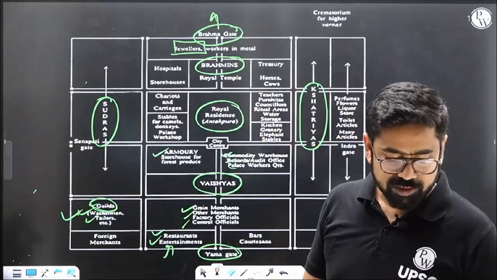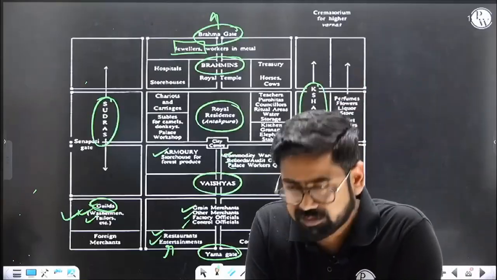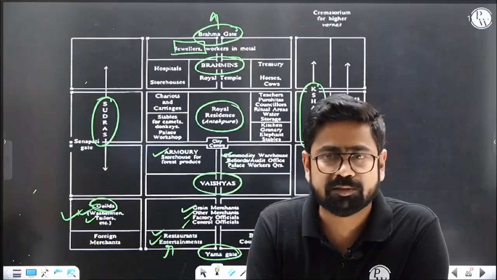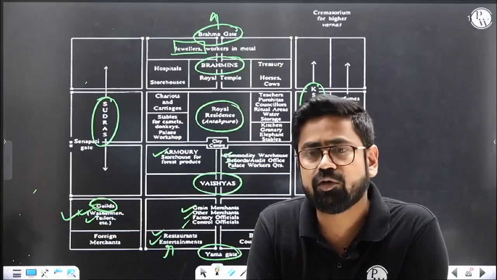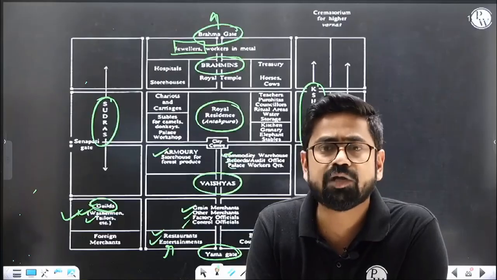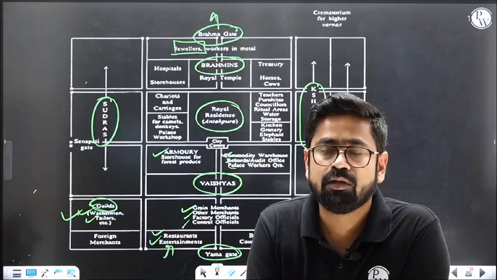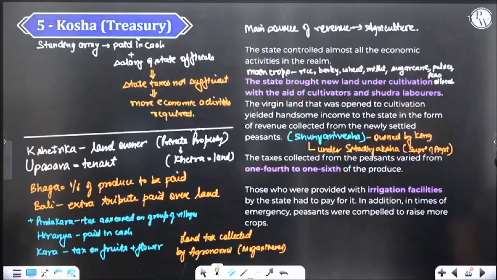Now you say, sir, you just said that there is no discrimination on the basis of varna. Yes, from the state side, there is none. The state is not discriminating, but people do align to their own varnas. Brahmins will try to flock together, Kshatriyas will try to flock together, Vaishyas will have their own shops and markets together, and Shudras will also be left with their own type. So there is no discrimination as such, but society will align themselves. The fourth part we have done.